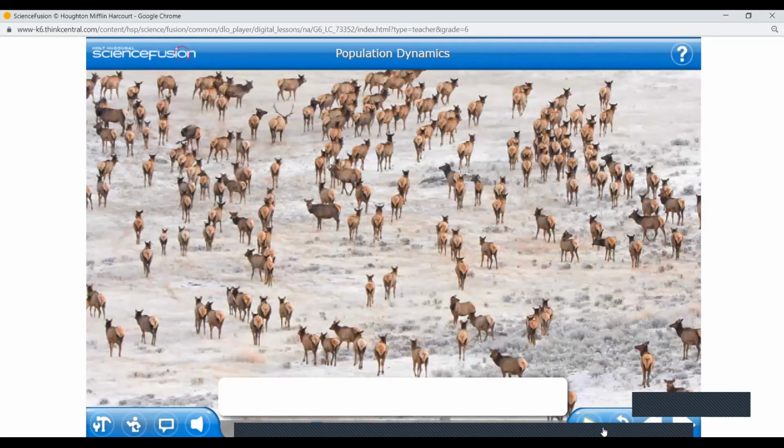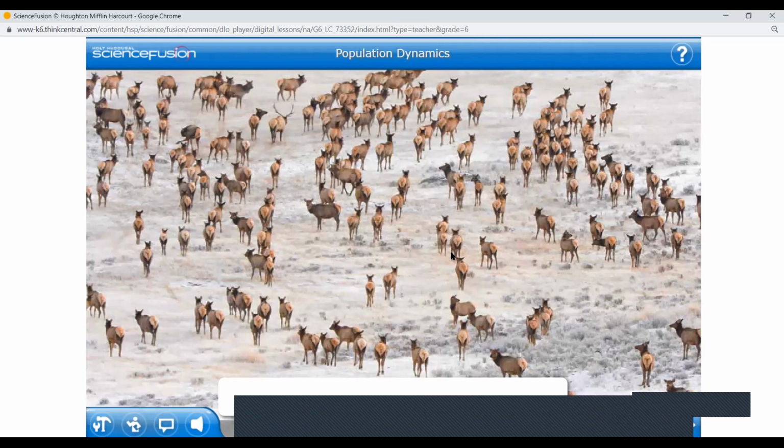What do you see, girls, in the picture? Okay, same kind, same species in one area. There's one with horns there.